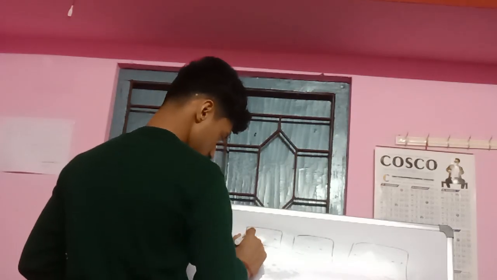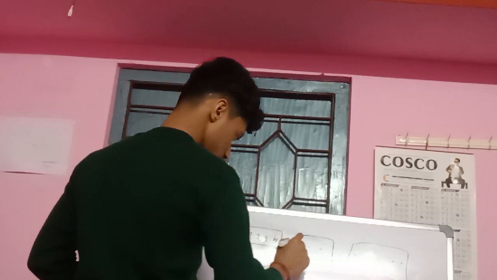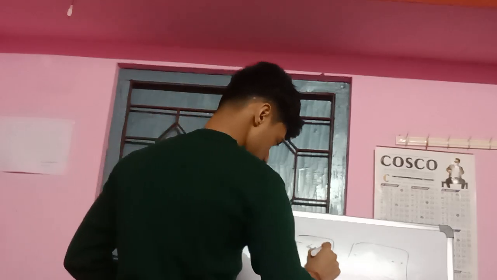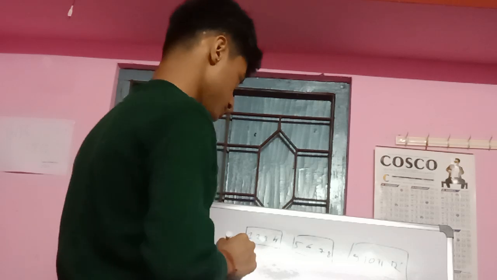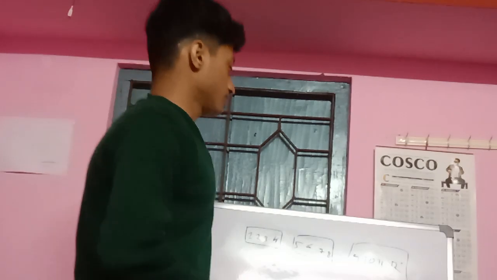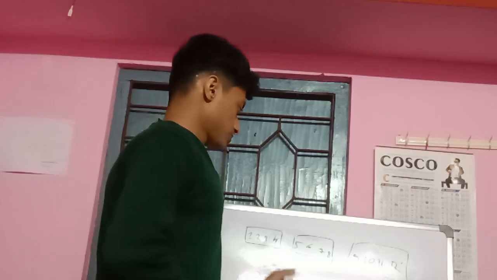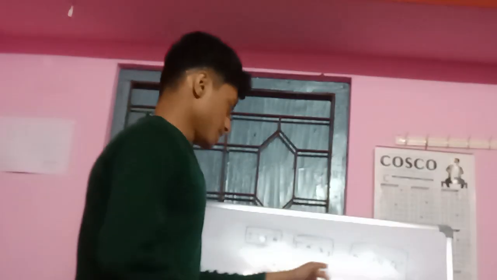Actually, let me put it down this way with proper numbers: 6, 7, 8, 9, 10, 11, 12. Okay. So if the teacher of the class wants to interact with a specific student, let's assume that he doesn't know the names of the students.